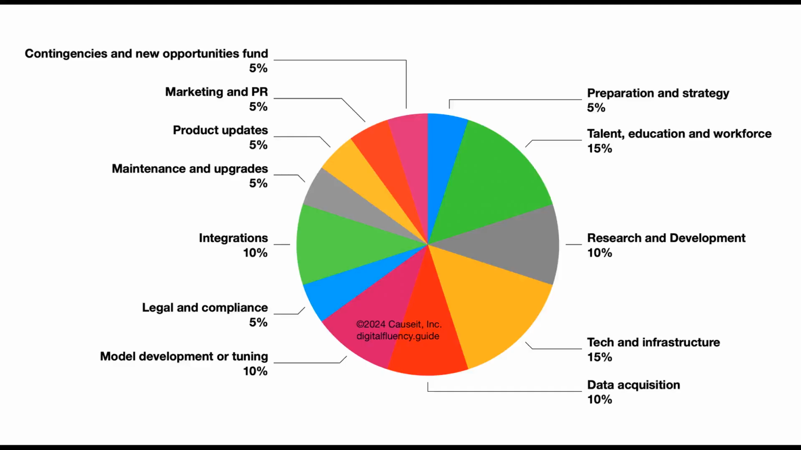Key phases of implementation. 1. Foundation phase, months 1 to 3. Objectives. Establish strategic goals and objectives. Assess existing technology infrastructure. Align teams and stakeholders to ensure cohesive collaboration.